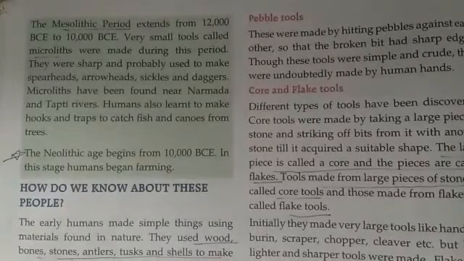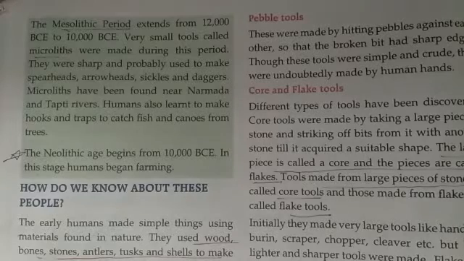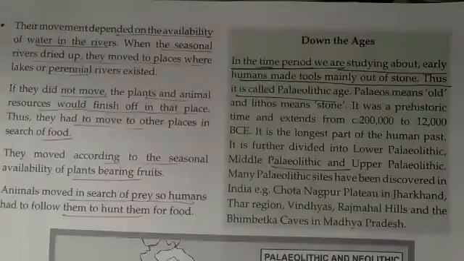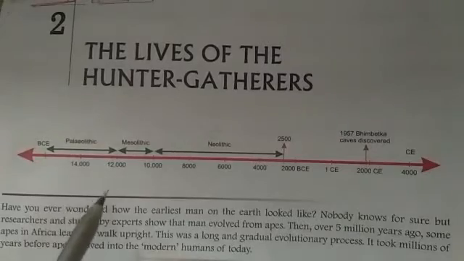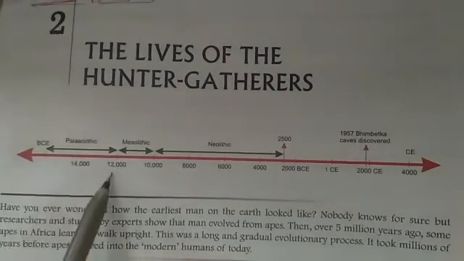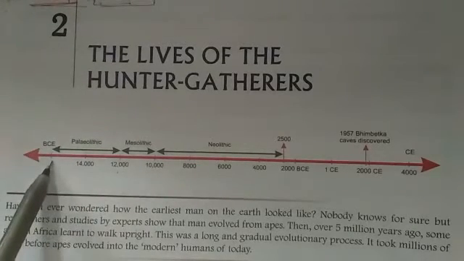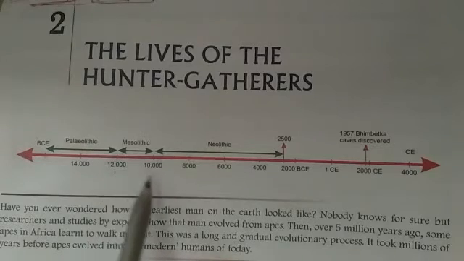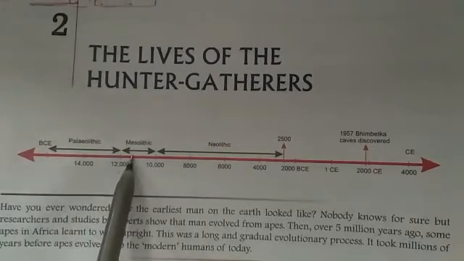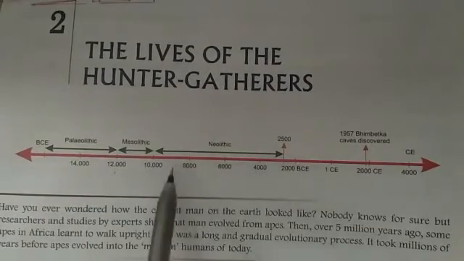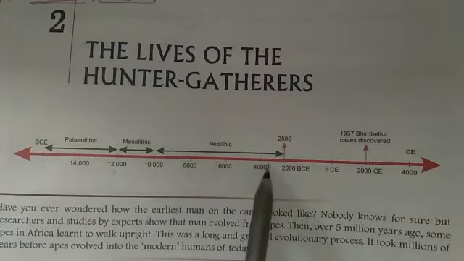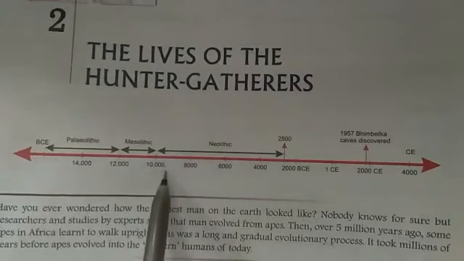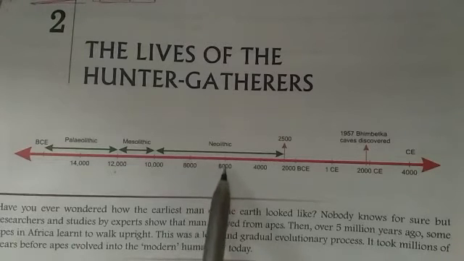Before it we studied the Paleolithic period, which extends from 12,000 BCE leftward. In the middle, from 12,000 to 10,000 BCE, is the Mesolithic period, and from 10,000 BCE the period which started was the Neolithic period.